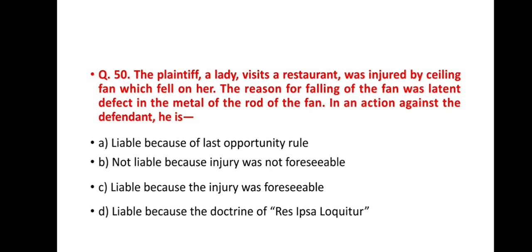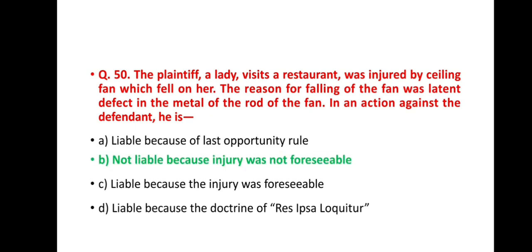Option B, not liable because injury was not foreseeable. Option C, liable because the injury was foreseeable. And option D, liable because of doctrine of res ipsa loquitur. And the correct answer is option B, not liable because injury was not foreseeable. So we quickly did 50 questions